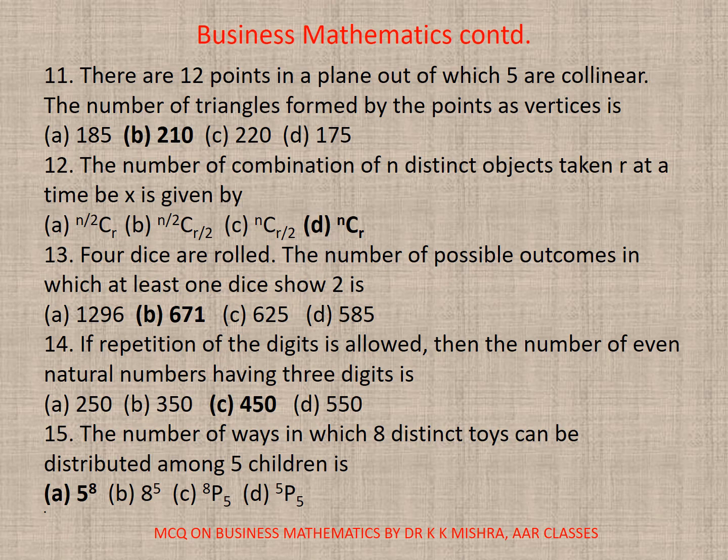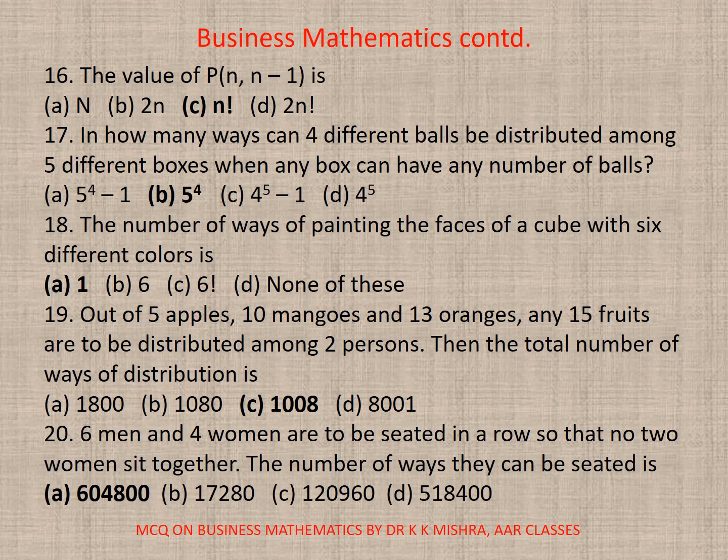14. If repetition of the digits is allowed, then the number of even natural numbers having 3 digits is, here the correct option is C, 450. 15. The number of ways in which 8 distinct toys can be distributed among 5 children is, here the correct option is A, 5 to the power 8. Don't worry, solutions are given. You can refer to the solutions. 16. The value of nPn-1 is, here the correct option is C, factorial n. This is always true.